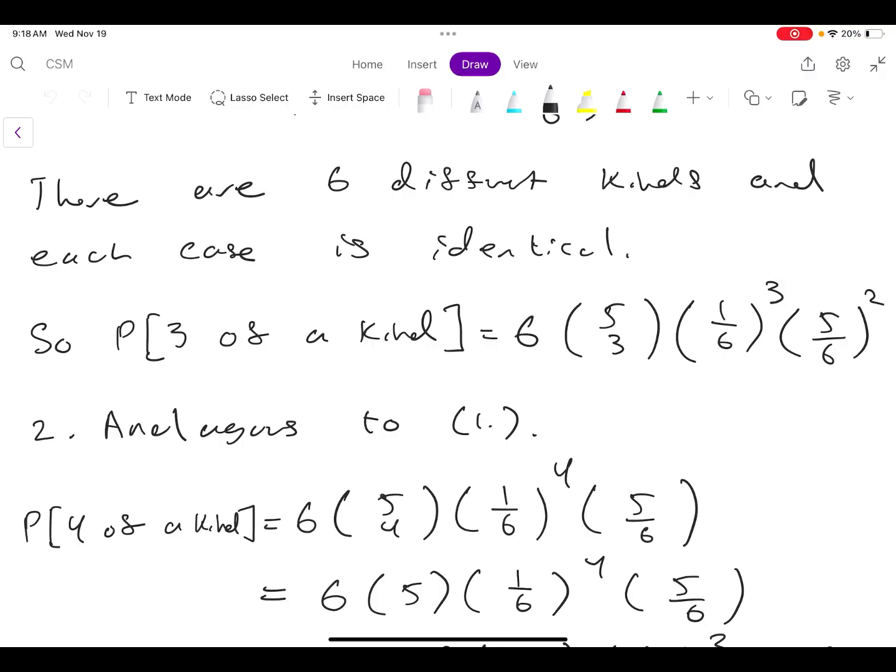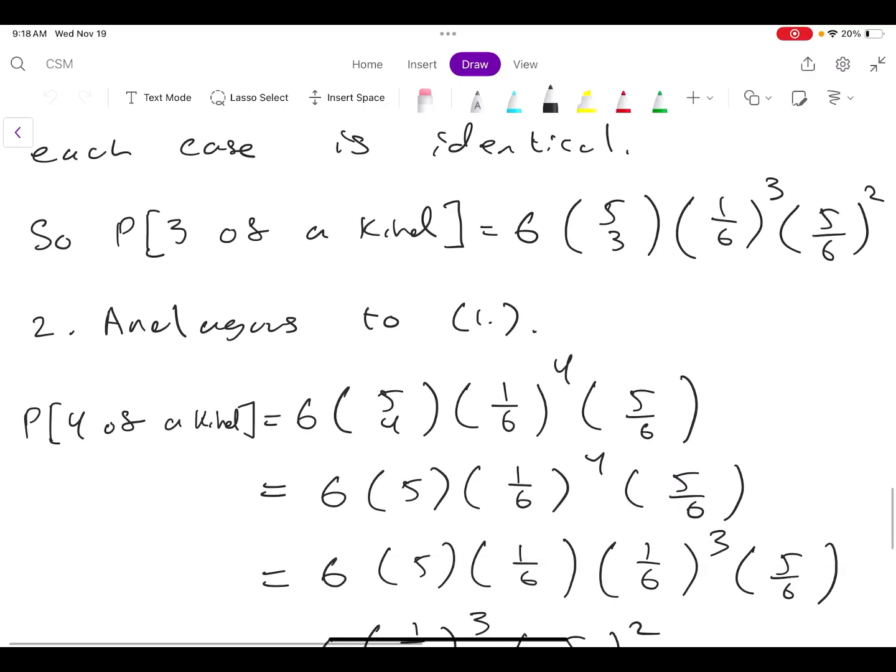Okay, let's look at part 2. Question 2 is analogous to question 1, except everywhere we have a 3, we just replace it with the 4. So it's the same idea of using a binomial distribution where we have 2 potential outcomes on every roll, either that kind or not of that kind.